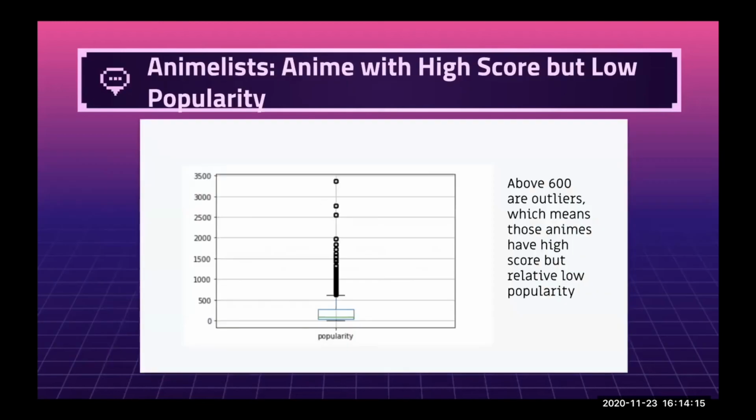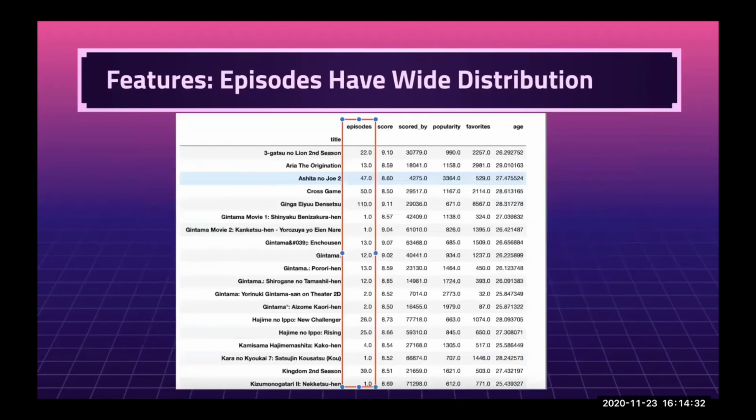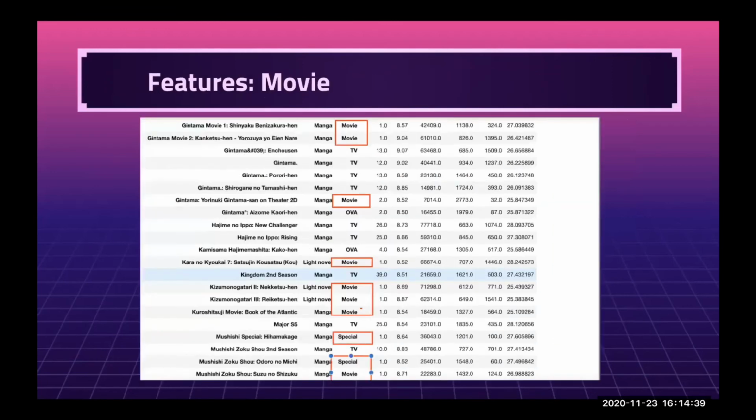Then we can look at the animes that have high score but relatively low popularity. For the popularity box plot, above 600 are outliers, which means those animes have high score but relatively low popularity. The first feature of those animes is that the episode counts have a very wide distribution. Those animes with extremely few episodes, for example just one episode, are mostly movie animations.